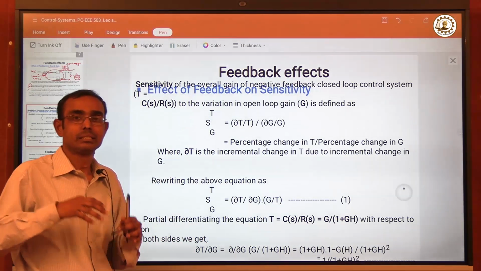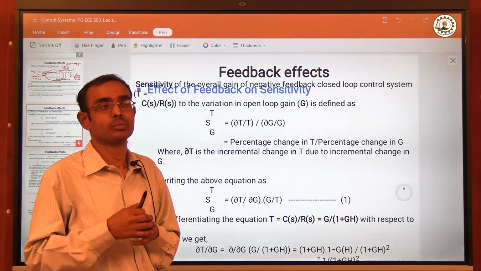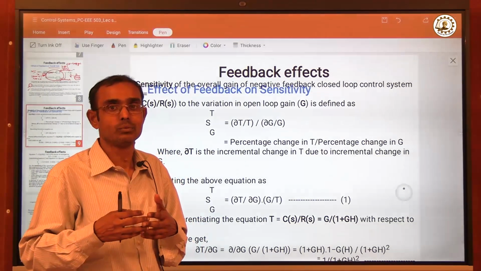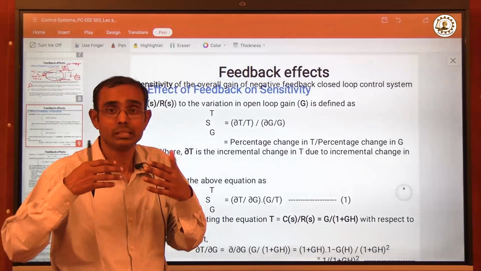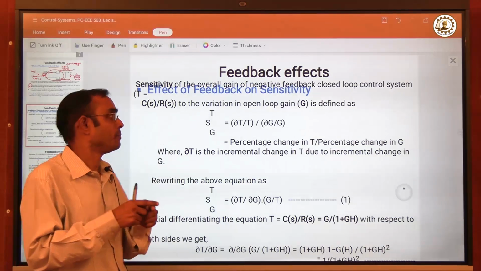Sensitivity is a parameter of a plant or process which is under the control of the whole system.